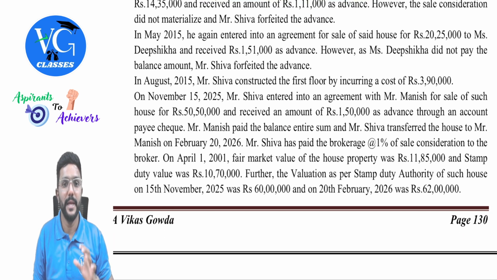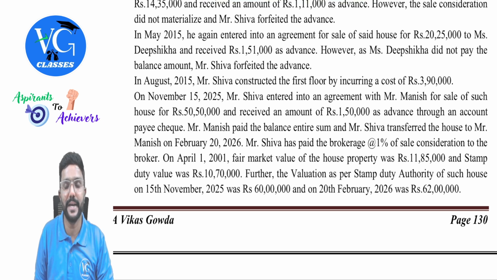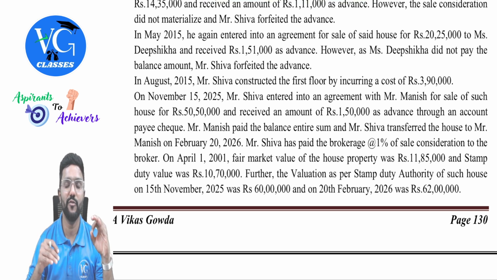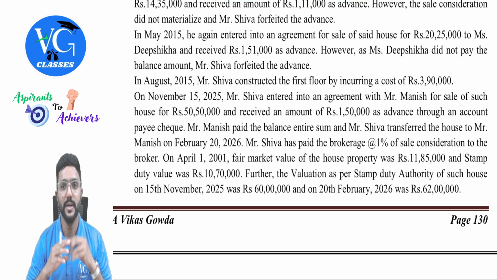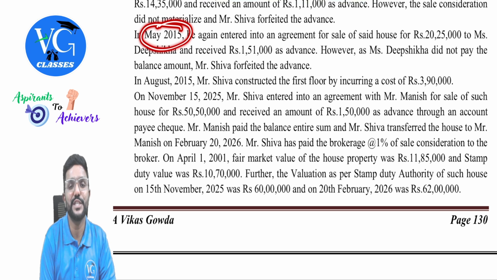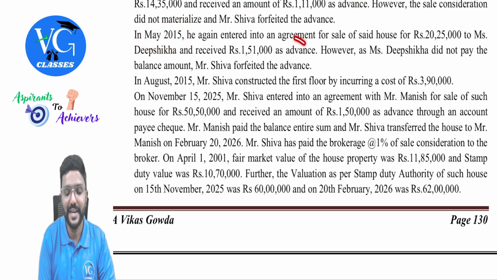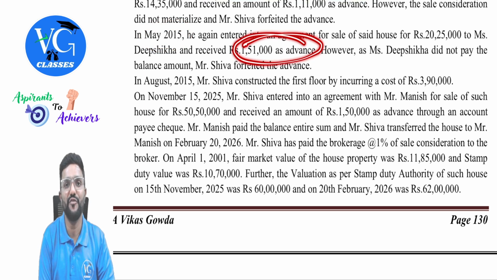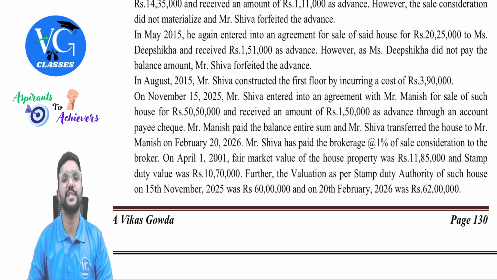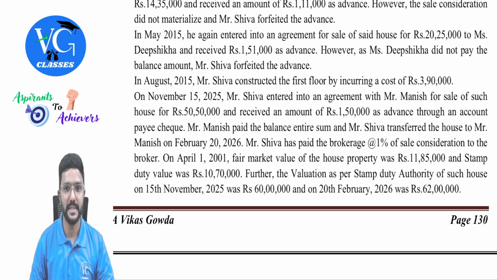Next, in May 2015, he again entered into an agreement for sale of the said house for 20,25,000 to Deepshika and received 1,51,000 as advance. However, Deepshika did not pay the balance amount. Mr. Shiva forfeited the advance. So what should we do with it? It is on or after 1st April 2014. So this 1,51,000, an advance received and forfeited on or after 1st April 2014, will be taxable in that year under the head other sources. Which year? Financial year 15-16, guys, in the hands of the assessee. So again, will it have any impact when the asset is sold in the future?